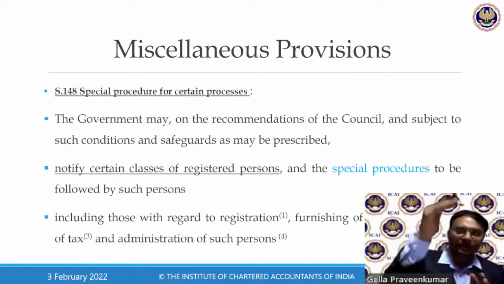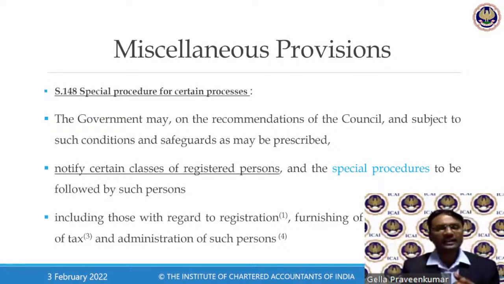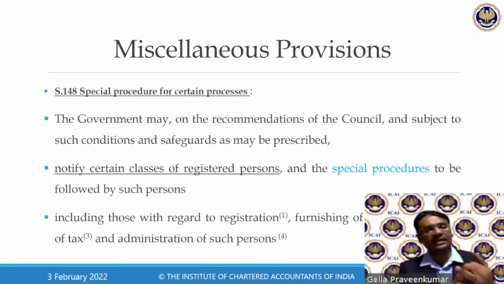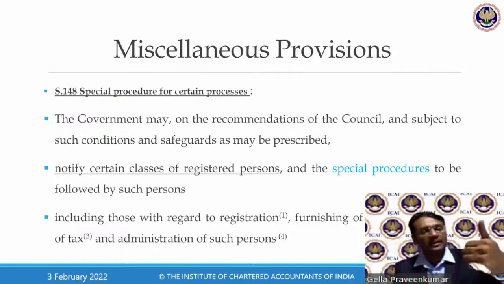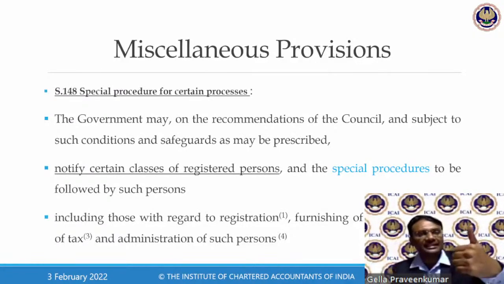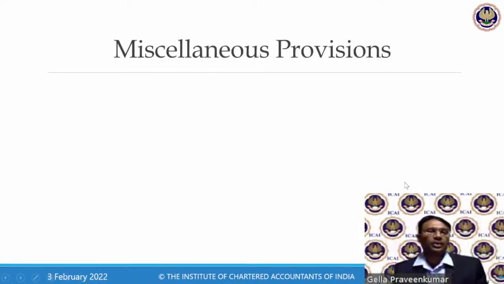I cannot apply the provisions of Section 25 just like that. Reason: he doesn't have Aadhaar, he doesn't have PAN, he doesn't have a place of business in India, he doesn't have a rental agreement. So considering these things, Section 148 says that the government has a right to notify a separate process for registration, return, payment of taxes, and administration overall.